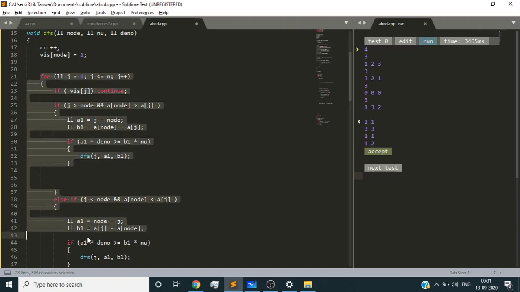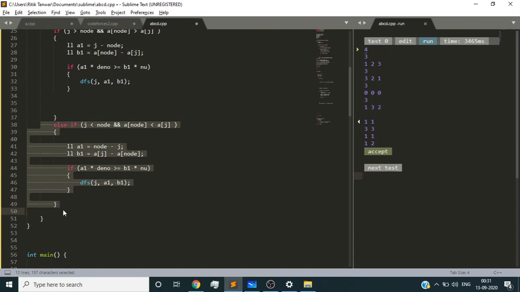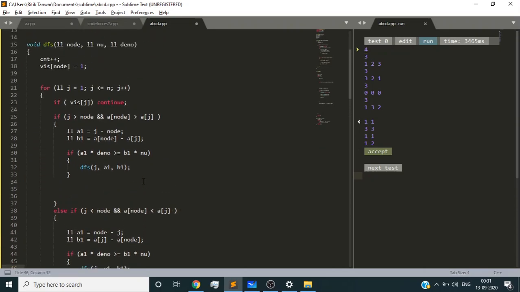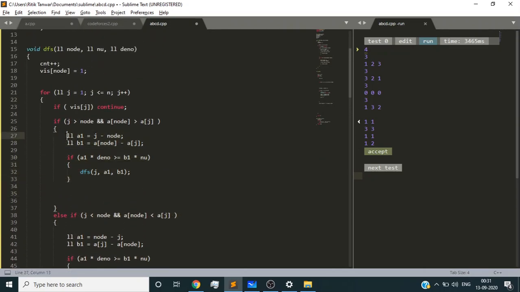Every time I iterate from the first to the last element. If that particular person is not visited, I check these two conditions, which I discussed earlier: whether the element is behind us or in front of us, having velocities according to this. If either condition is satisfied, I check a1 upon b1. A1 is the difference of their positions, and b1 is the difference in their velocities. I'm calculating the time at which these two persons, the node and j, are going to meet, and I'm checking whether this a1 upon b1 is greater than the time at which the node got infected.